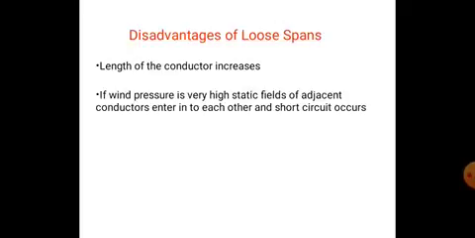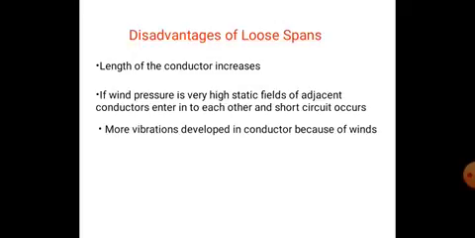Once again I am explaining here. Disadvantages of loose spans. The length of the conductor increases. There is the possibility of conductors clashing due to wind, and it leads to short circuit. If wind pressure is very high, static fields of adjacent conductors enter into each other and short circuit will occur, and more vibrations develop in conductors because of winds. Due to this swing, the conductors are prone to break at fixing points, that is supports, near the towers. For minimum clearance sake, the supporting structure height and total cost will increase.